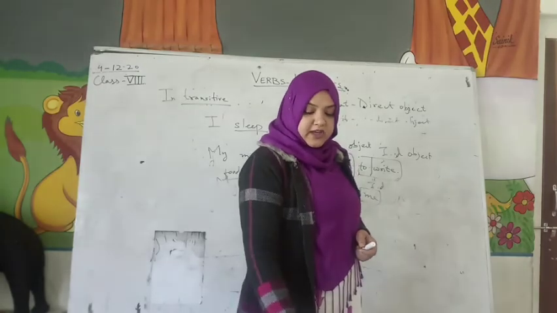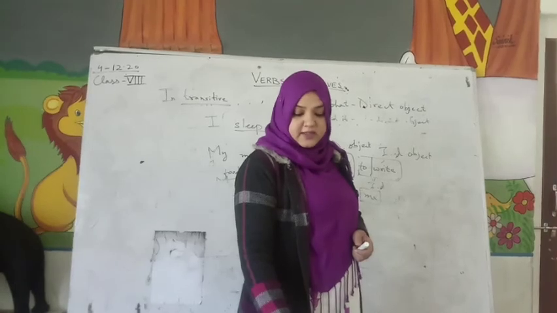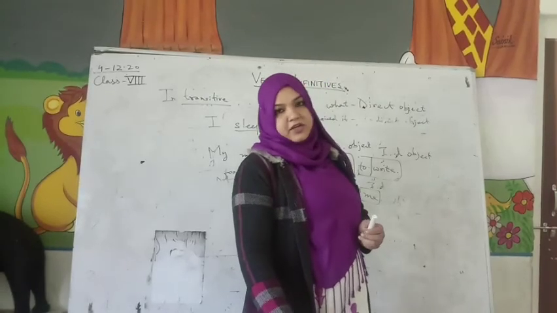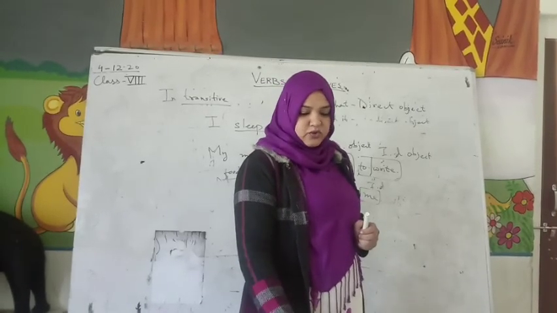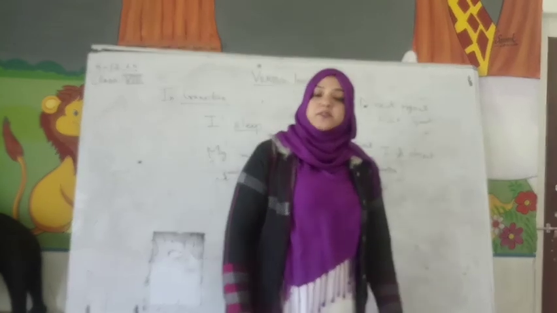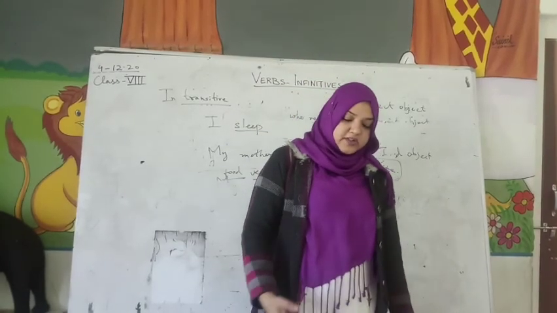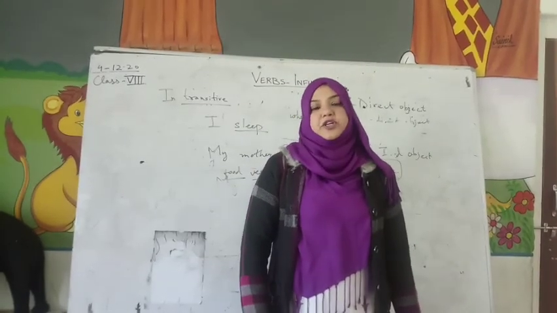I want you to do the homework, page number 106, exercise A and B. It's quite easy, not very difficult, just to underline and tell whether they are transitive or intransitive. That's the only thing you have to do. Alright. And in the next, also the same thing, you have to find the direct and indirect object.